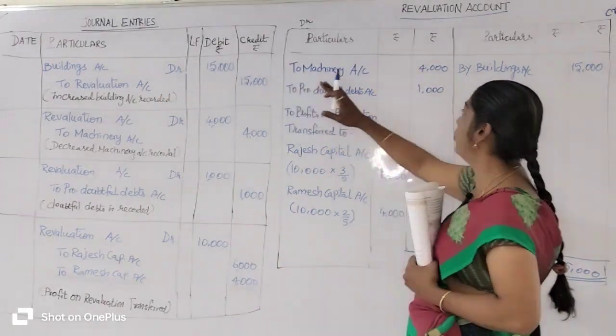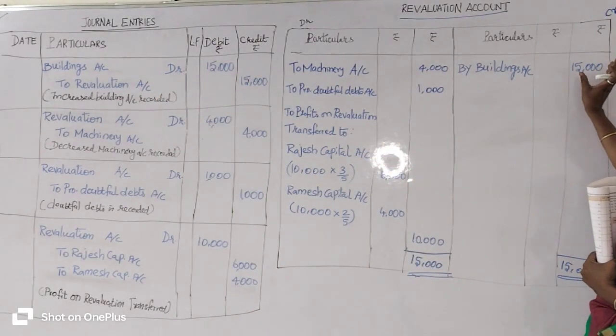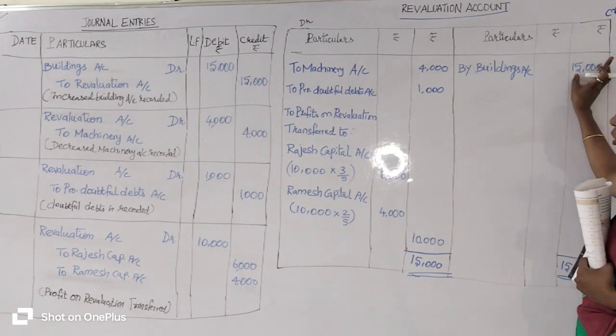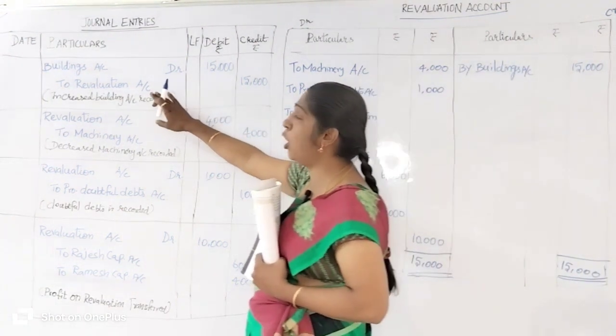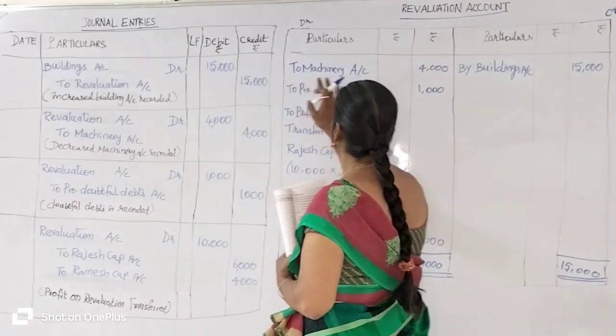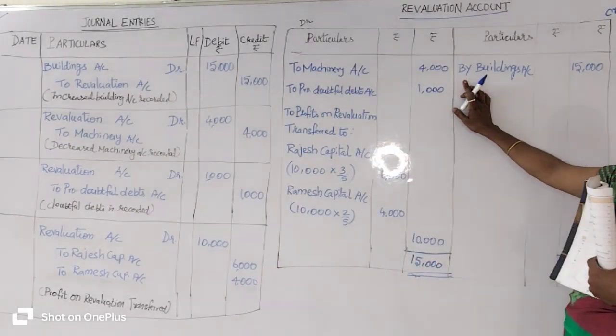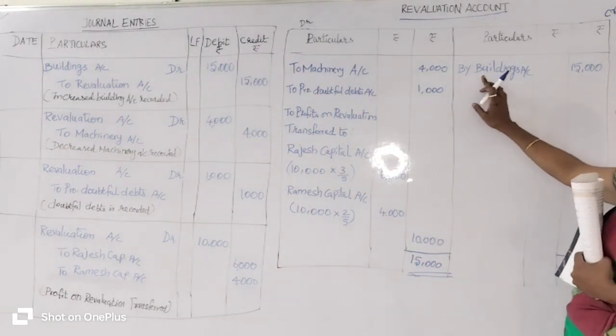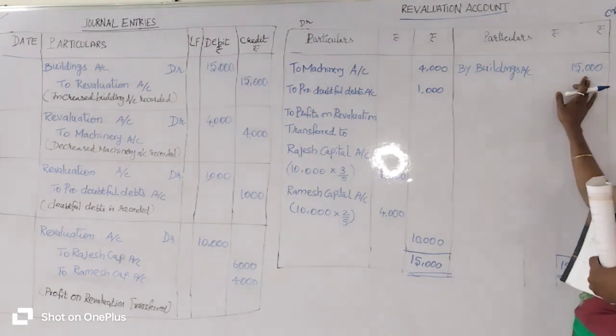How much rupees? 15,000 rupees. You go to the credit side and enter 15,000 rupees. For what was the revaluation account created? For building. So on the credit side, you have to start with the word "By". By Buildings Account, 15,000 rupees. Got it?